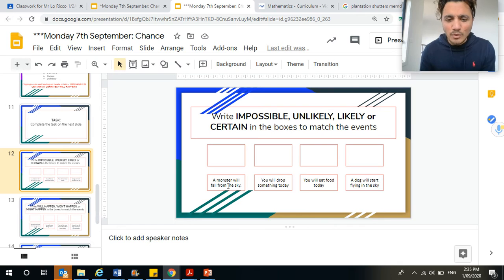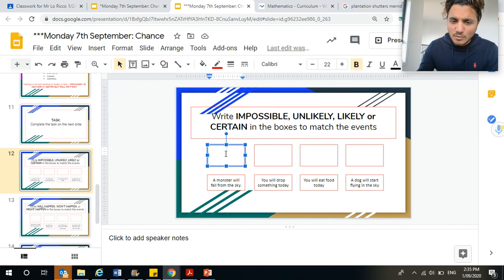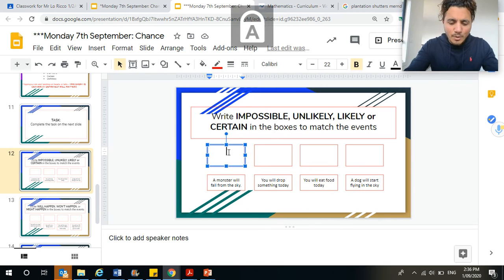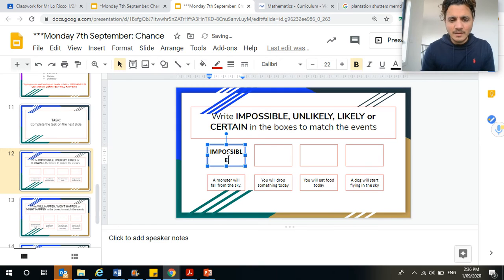The first one says, a monster will fall from the sky. A monster, you might need to double click on the box to write in there, just like our test last week. A monster will fall from the sky. Is that possible? That is impossible. It cannot happen. So impossible is what we need to write there. Impossible.